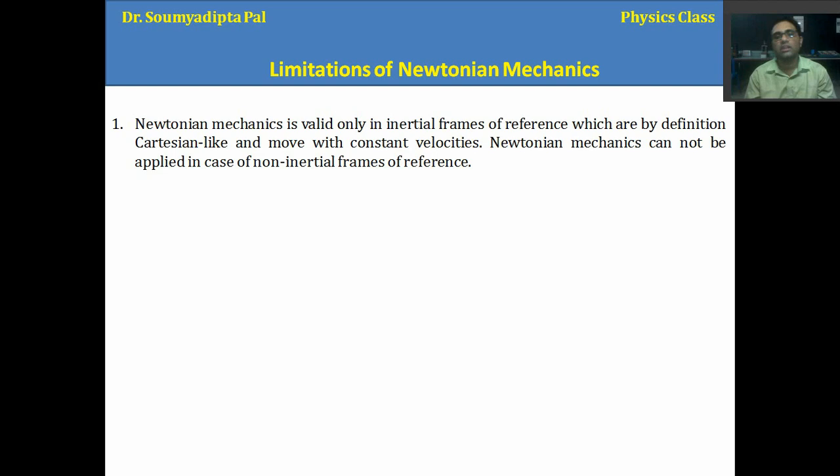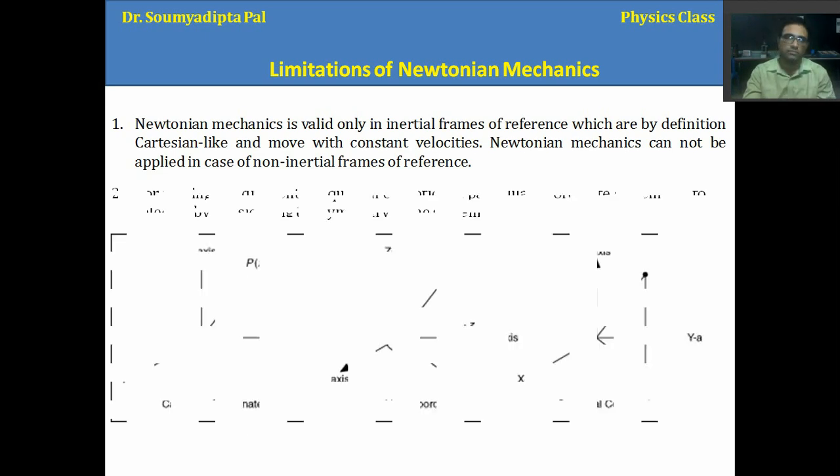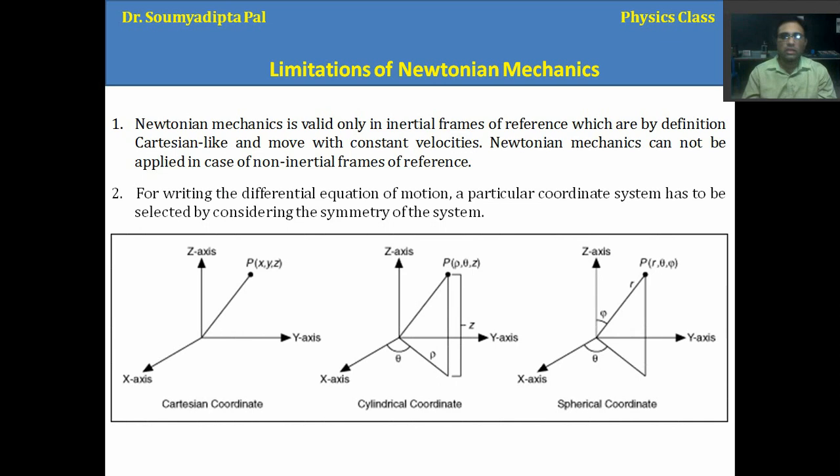And non-inertial frames are those reference frames which have acceleration. So Newtonian mechanics is valid only in an inertial reference frame. Please remember this.